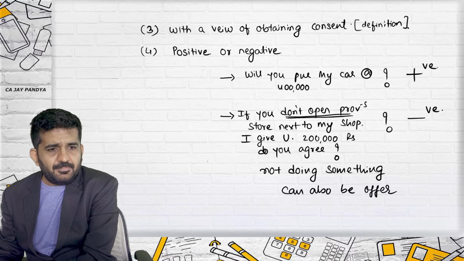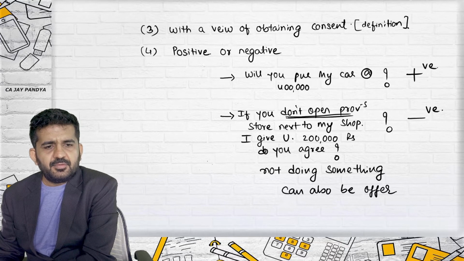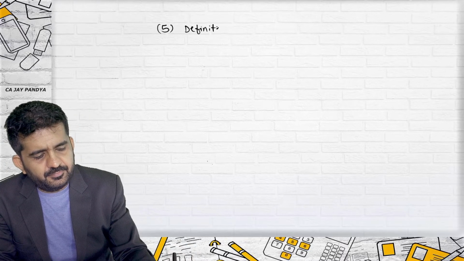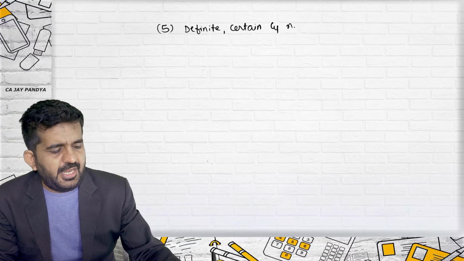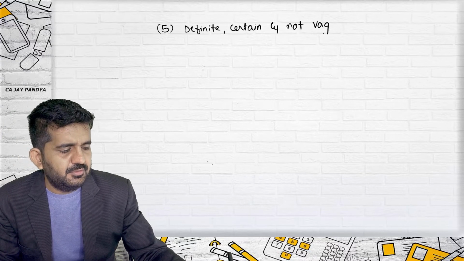Next is, it should be definite, certain, and not vague.